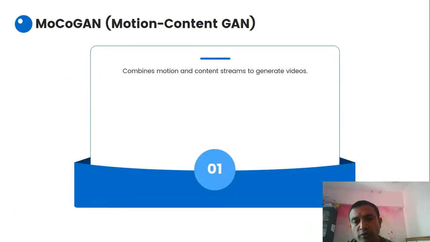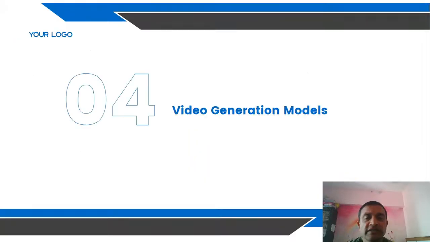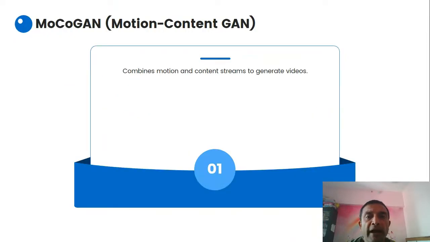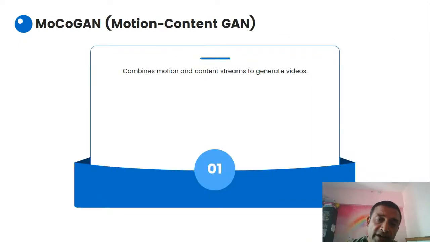Now video generation models. Here you will see models that combine motion and content streaming to generate videos. You will see many such automated animated videos, animated films, and also promotional content, like 1 or 2 minute videos, which you can generate in video.ai.